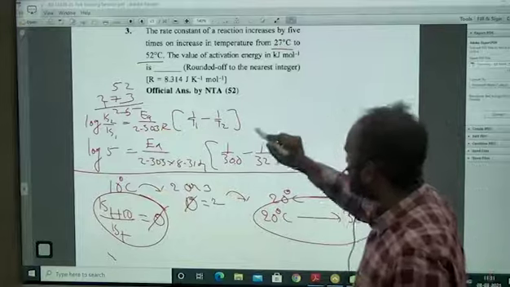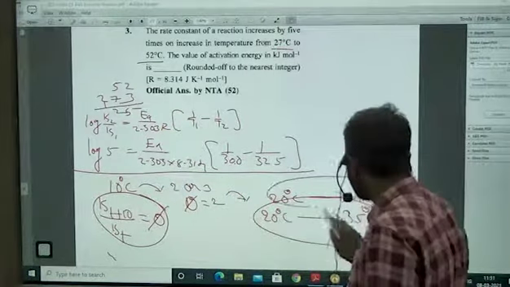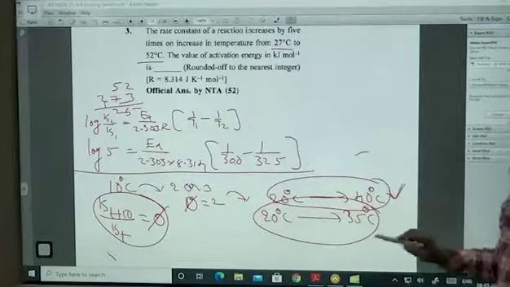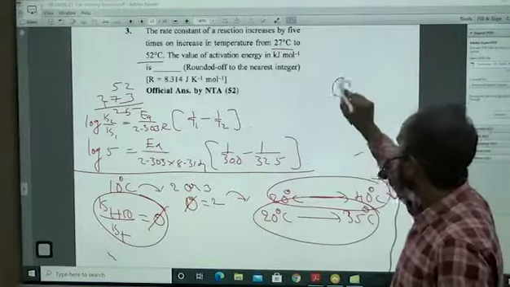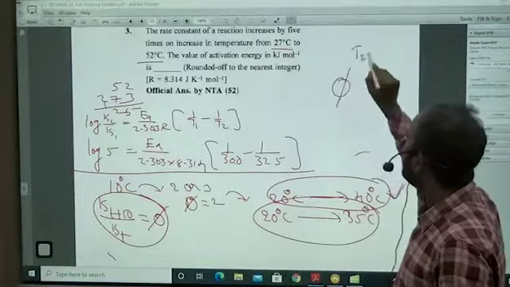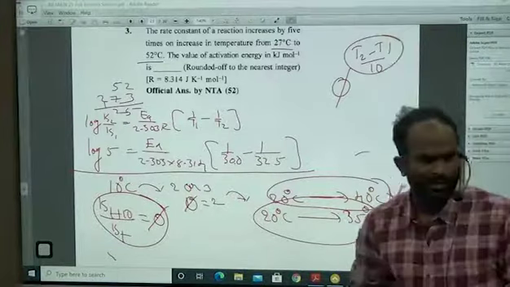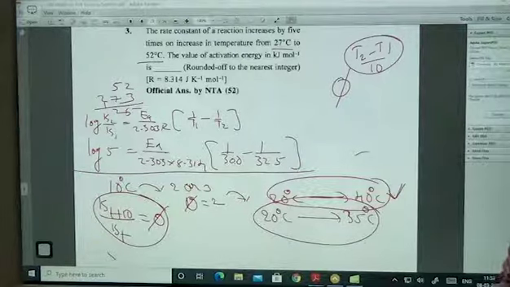Actually, what we will do here, I will talk about this in a different manner. Just look at this. 2 power (T2 minus T1) divided by 10 times increased. What did you say? If you have a doubt, I will show you.